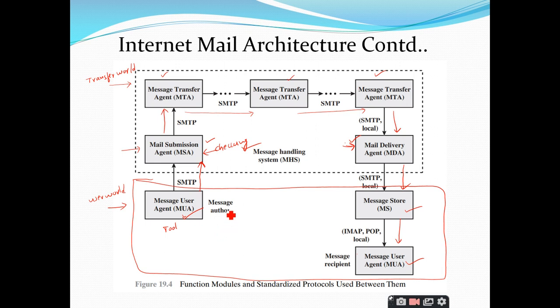By using that mail user agent, you will write some message, add the destination address, add the subject line, put your signature, and everything will be done. So the tool that is used by the user to access the mail, view the mail or write the mail is called the message user agent. Clear?